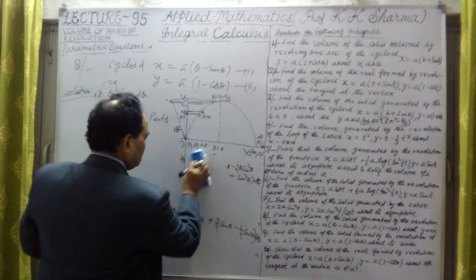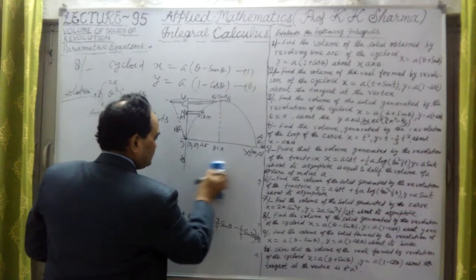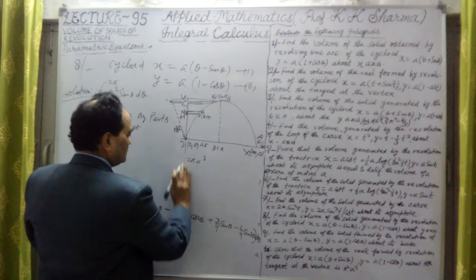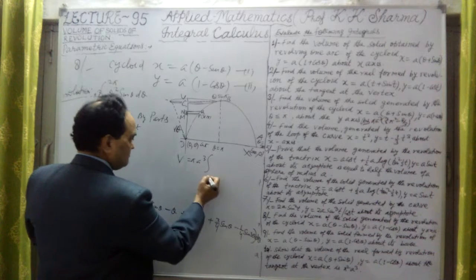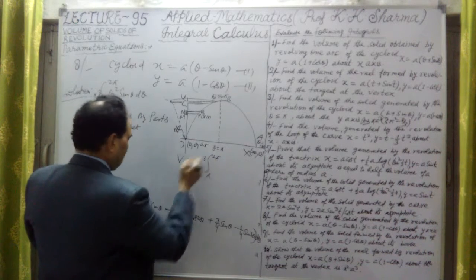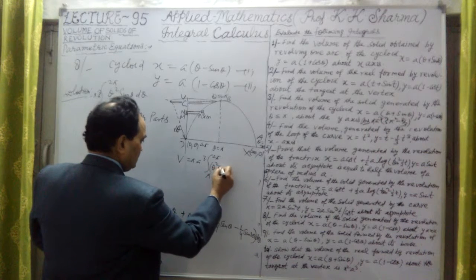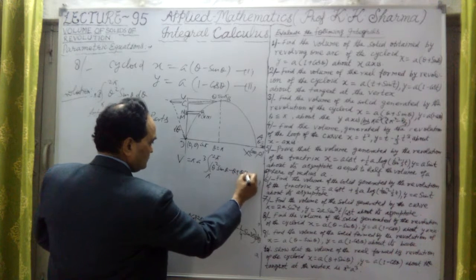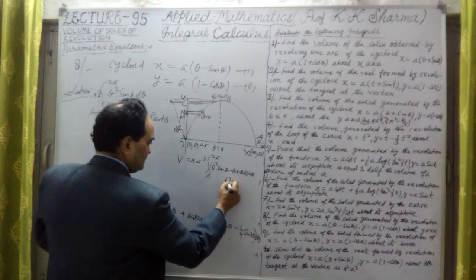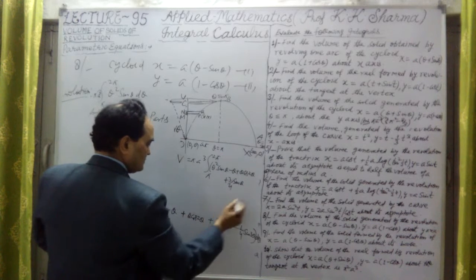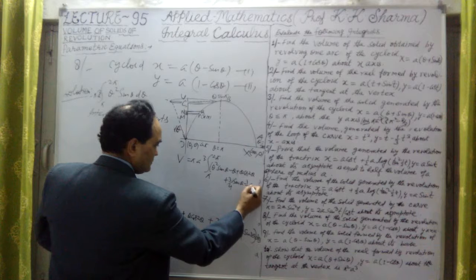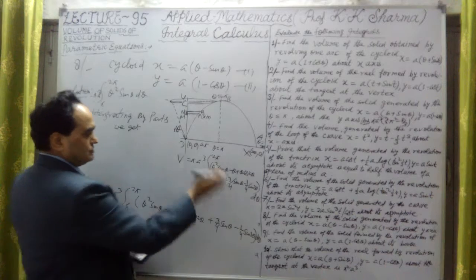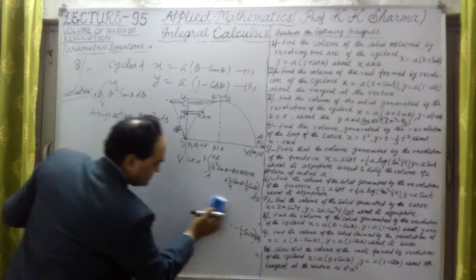So let me write them here. This integration, this is pi a cube volume we are calculating. Limits can be pi to 2 pi or 0 to pi. This is theta square sine theta minus theta plus theta cos 2 theta. This is plus 3 by 4 sine theta minus 1/4 sine 3 theta. Within bracket it is d theta. So this is the important point. Now let me do it.